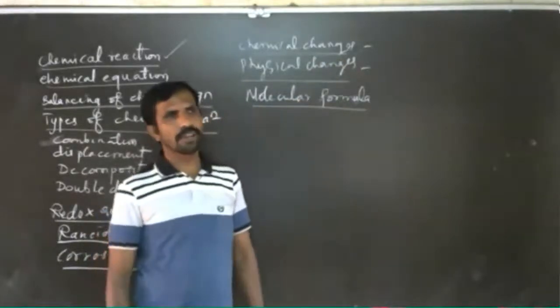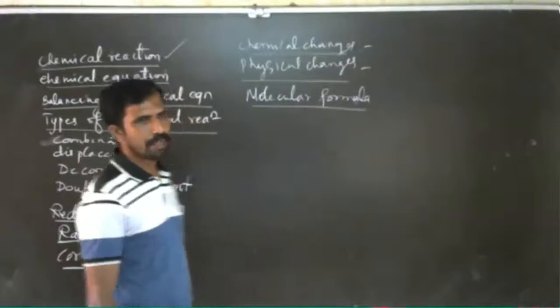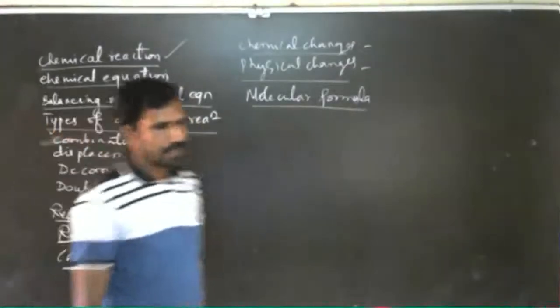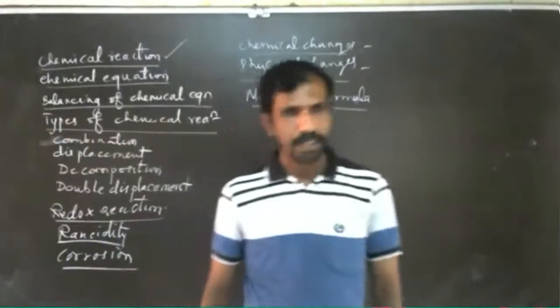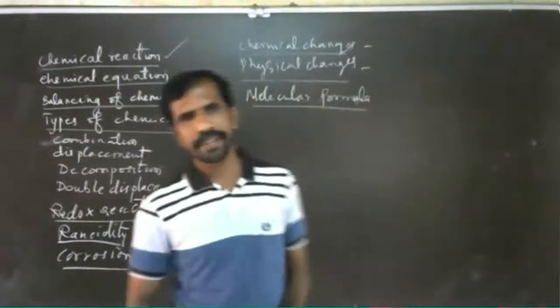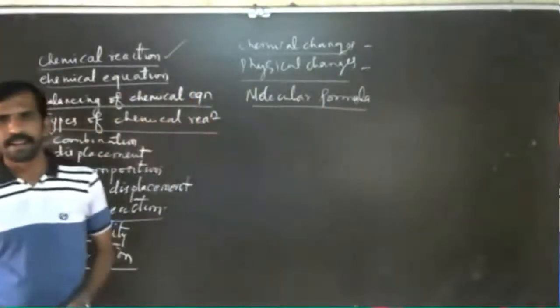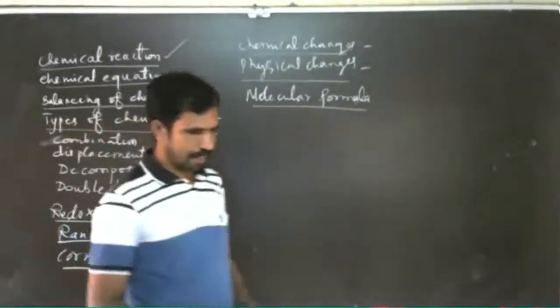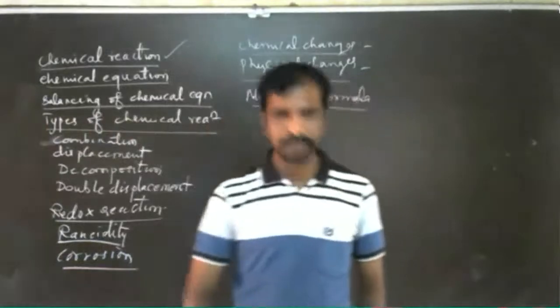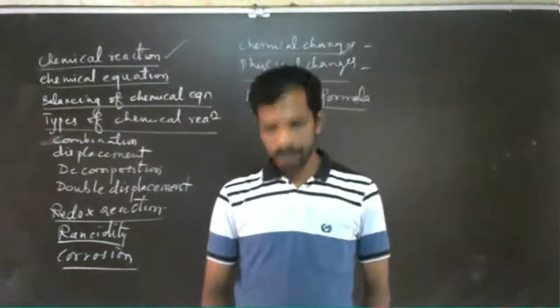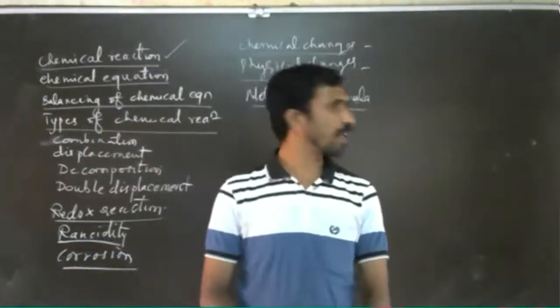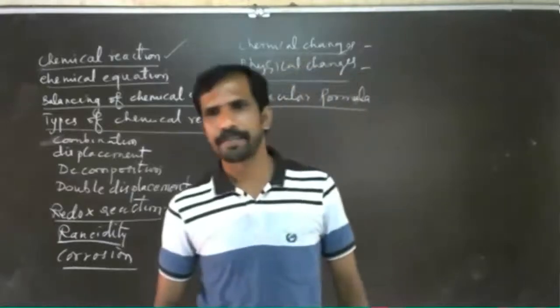A chemical change is a permanent change in which a new product is formed, and it is irreversible. So don't write anything. I'll give the notes. I'll send the PDF or tell you to take a Xerox.